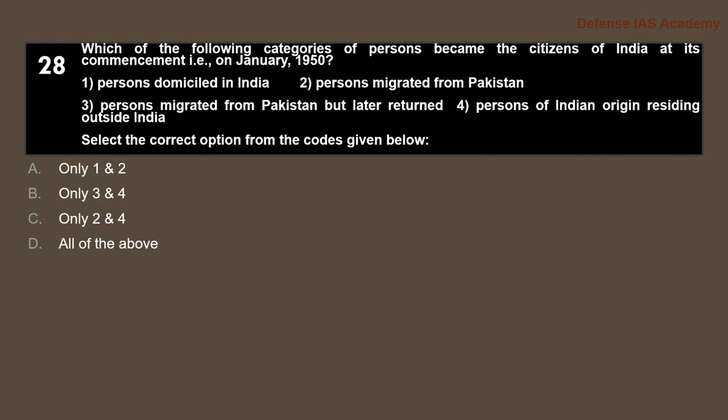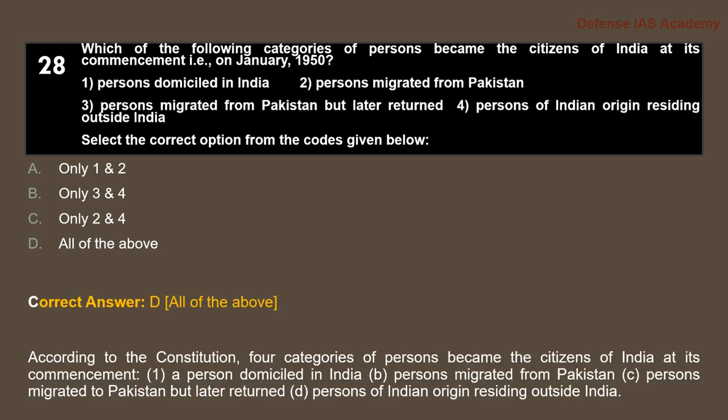Select the correct option from the codes given below. The answer is option D, all of the above. All of the above categories are called the citizens of India.